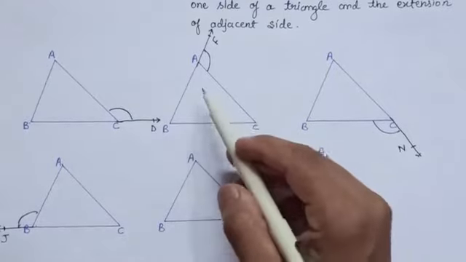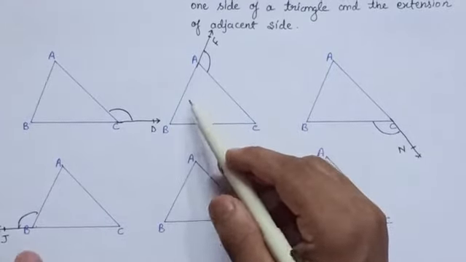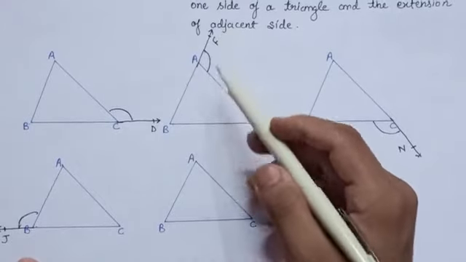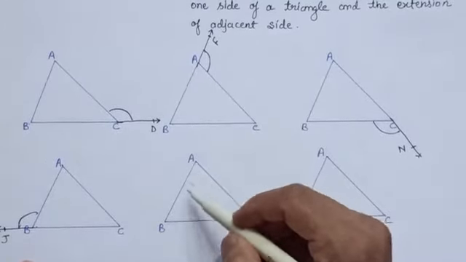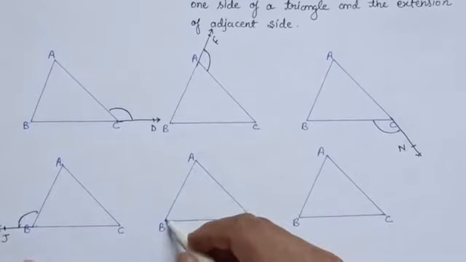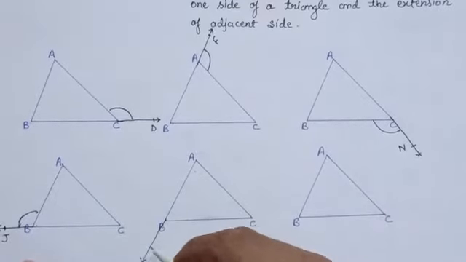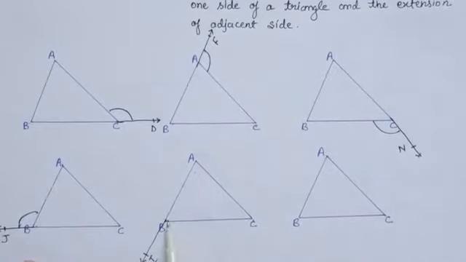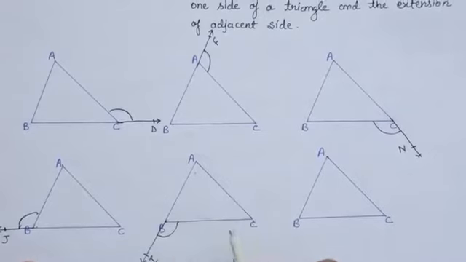Here in this figure you can see that we have produced the side AB in this direction. Now let us produce the side AB in the opposite direction, that is here. Let us say this is the point I. Then again you can see that CBI is an exterior angle to this triangle ABC.